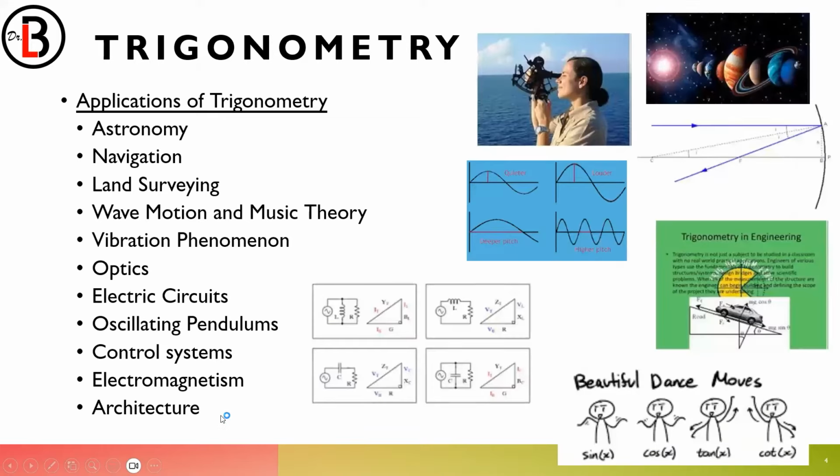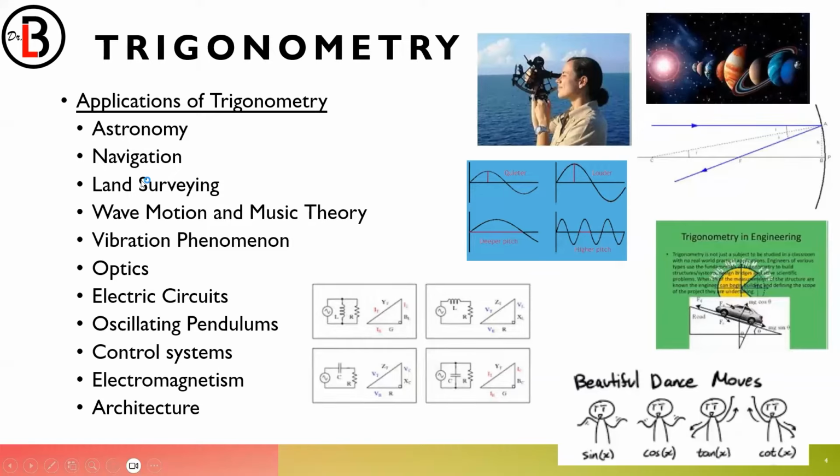So what is the importance of trigonometry, you might ask? There are a lot of applications of trigonometry. Just like any other mathematics or any other science subjects, trigonometry is quite important because it can be applied in astronomy, in solving for distances, angles, in navigation, just like what I've said, land surveying, especially for architects, civil engineers, land surveyors. This is quite important, land surveying.